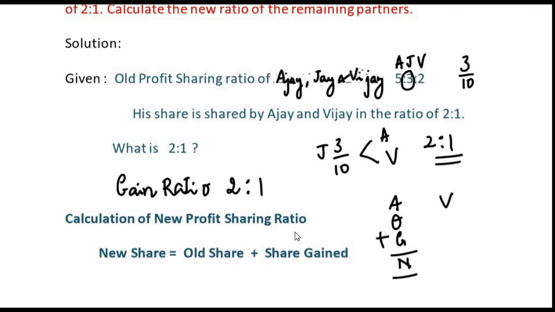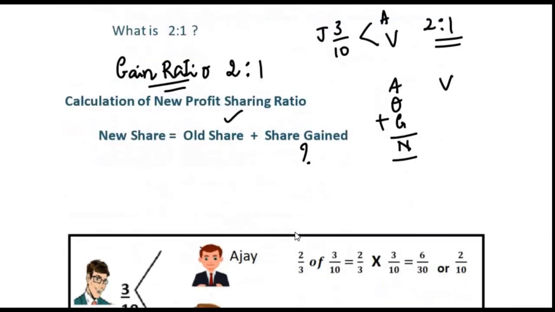Now in this problem, we have the old share, but we do not know the share gained. We know the gain ratio, but the share gained is not given. We have to calculate this, then we can calculate the new share. Now how to get the share gained? Using your gain ratio, you have to get the share gained.